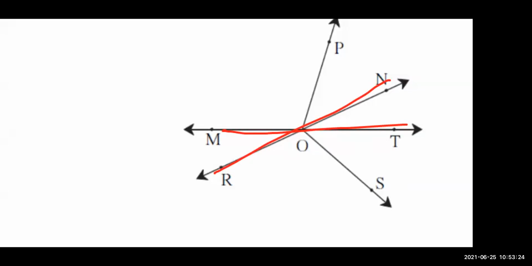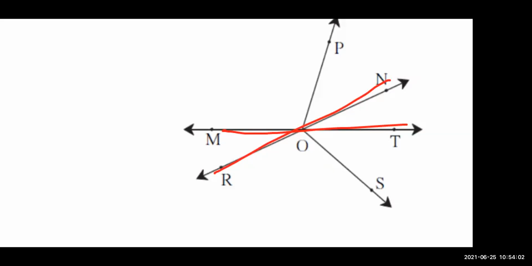OS, very nice. Another more answer, 2-3 line segments are remaining. OS is also a line segment. ON is also a line segment. OP is also our line segment. OR is our line segment. Very good. That means all of these, MT, OR, OS, OT, ON, OP, RN, are our line segments.